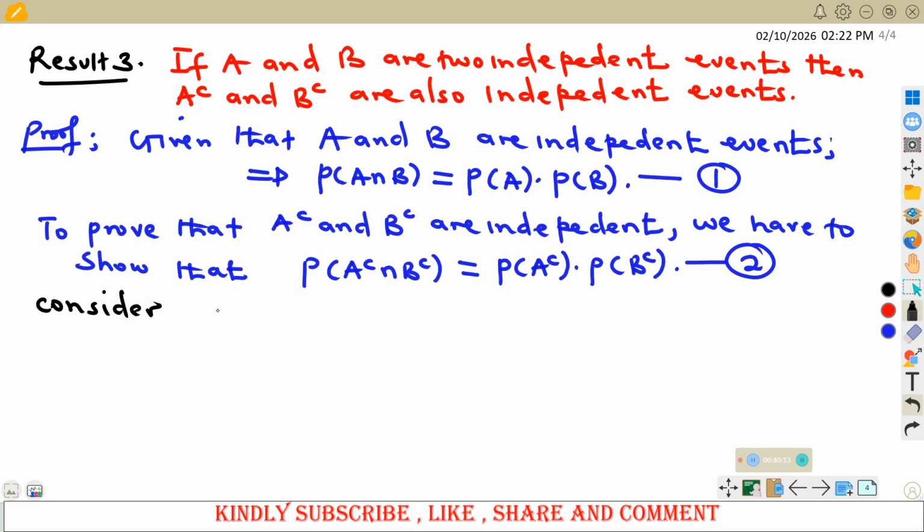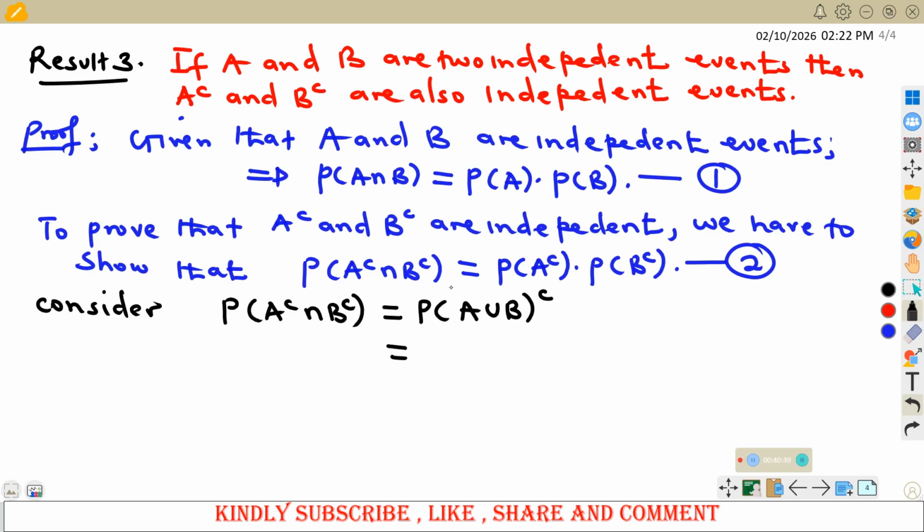For that case, let us consider our left-hand side, A complement intersection B complement. If you recall well, from De Morgan's rule, we should be able to write this as probability of A union B, everything complement.